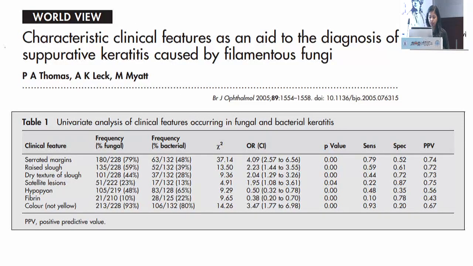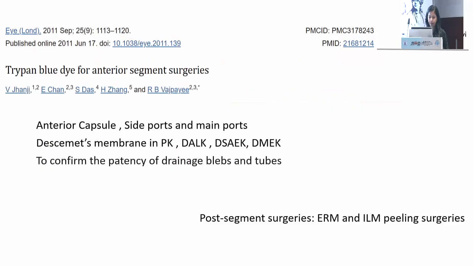Then, demonstrating the characteristic features of fungi like serrated margins, dry slough, dry looking ulcer, satellite lesions, there are also cases reported in which similar features were present in bacterial keratitis. So again, it is not very specific for fungi.